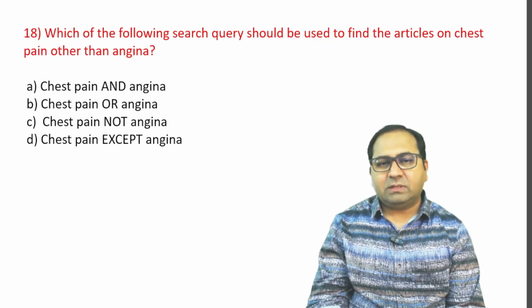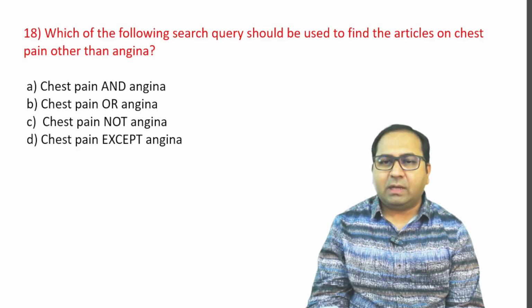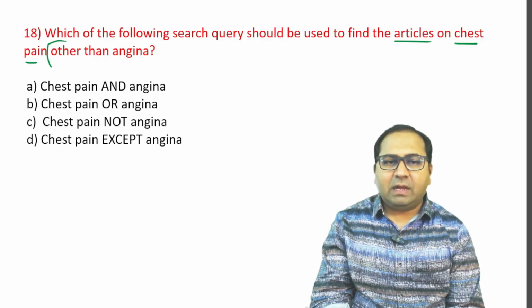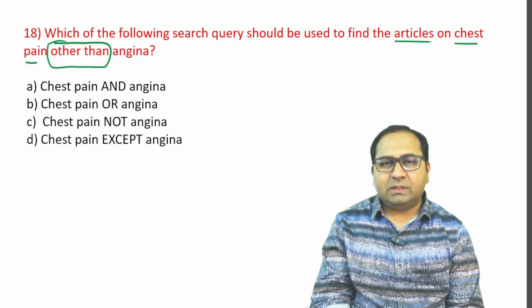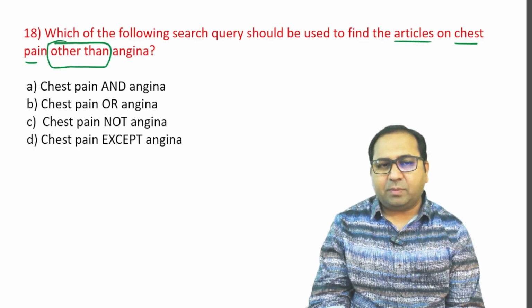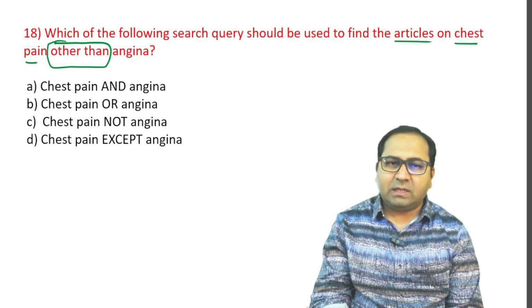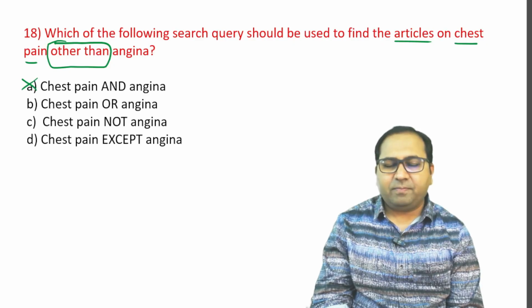Next question. Which of the following search queries should be used to find the articles on chest pain other than angina? Chest pain other than angina. So the options are A. Chest pain and angina, B. Chest pain or angina, C. Chest pain not angina, D. Chest pain except angina. So if you take chest pain and angina, that means chest pain plus angina both are involved. So therefore this is not the answer.